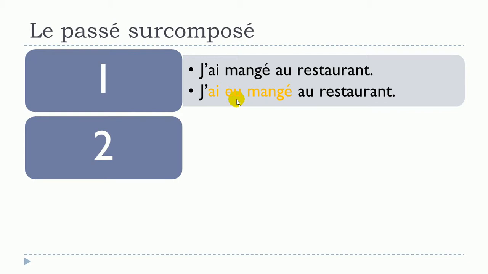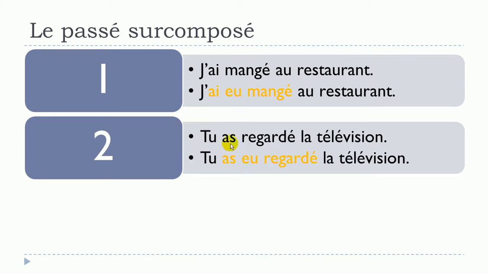Let's take a second example here. Tu as regardé la télévision. Exactly the same concept. The first sentence is at the passé composé, so you get this avoir at the present tense, and then the participe passé. Tu as regardé la télévision. And then the second sentence, tu as eu regardé la télévision. We can see that it's exactly the same situation. We've got this regardé form, and it's exactly the same, so you don't really need to bother about that.